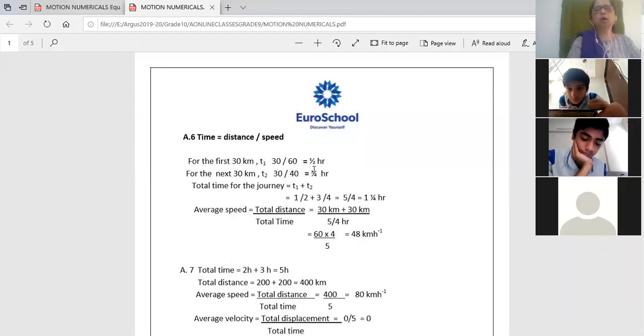So I will take the total time of the journey. Half plus 3 upon 4. When you add, the LCM is 4.